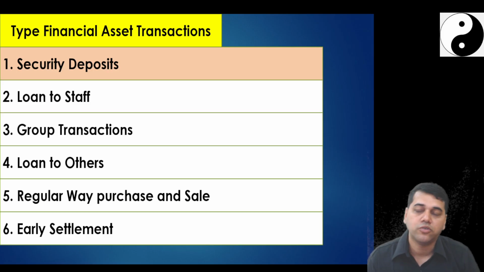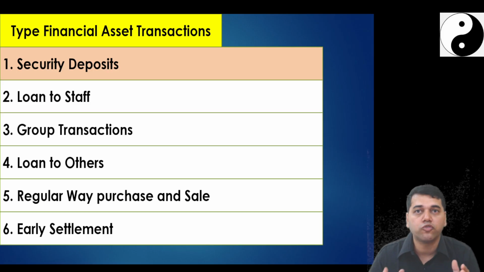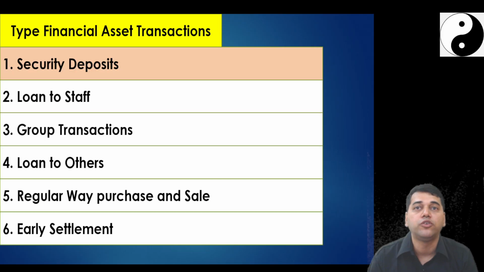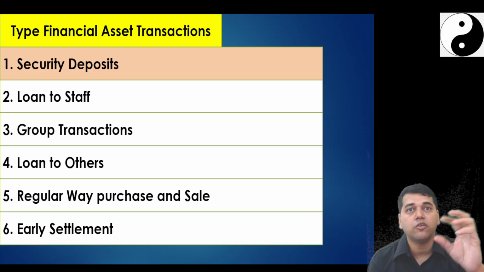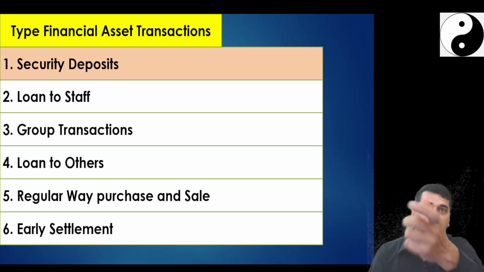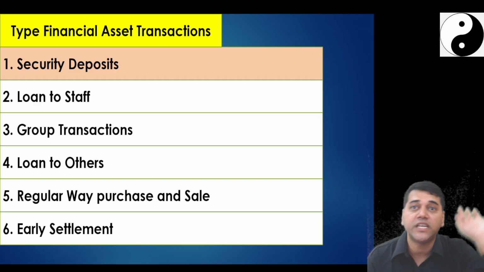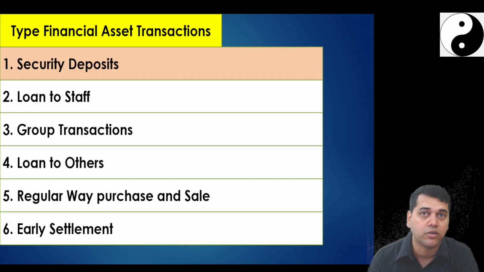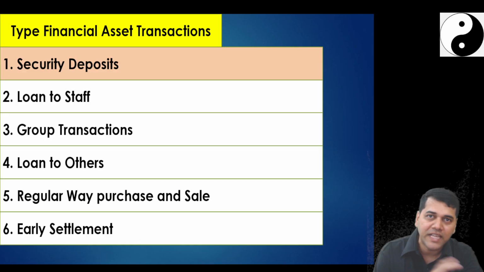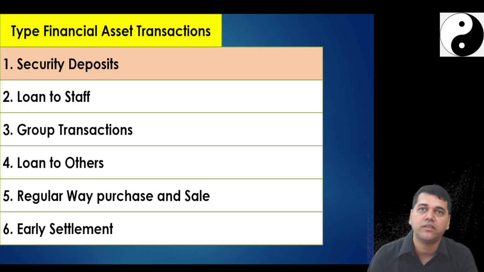So when you read the scope, it tells you what all things we are going to discuss and explore in this particular standard. Like there can be a government grant. You say, sir, this is also my financial asset. But the standard says, look, this is a government grant. We will talk about it in Ind AS 20, not in 109. But you see the same flavor; the way they account here and the way they account there is the same.